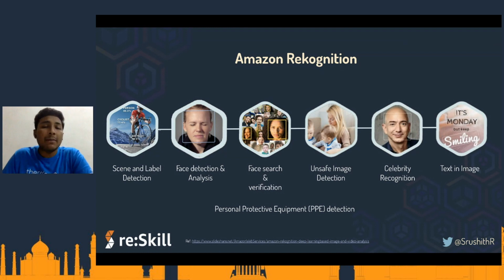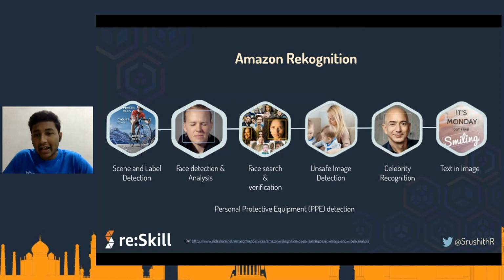And then there's unsafe image detection, which basically tries to detect if there's some adult content in your images that you probably have to take an action on. Let's say, for example, you have a website where people can upload their images, and that image gets publicly visible. You don't have any control of what the user is uploading, right? So in such cases, this comes in really handy to make sure that there is no sensitive information or adult content that is getting uploaded into your website.